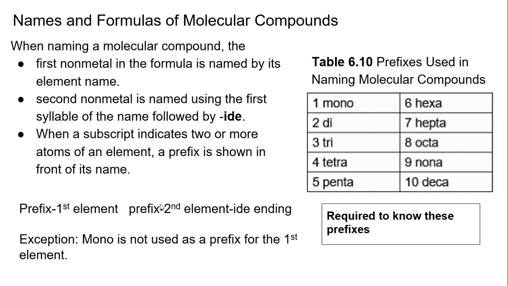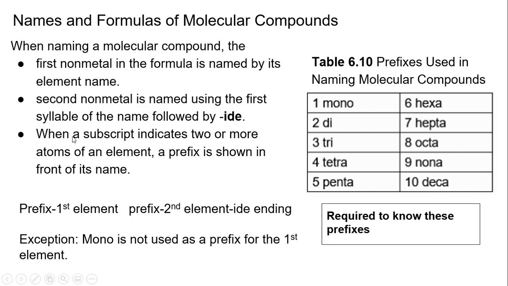We use this naming in front to tell you exactly how many exist, and we do not reduce down. So there's a difference. So the first nonmetal, if you have 2 elements together, is the element name. So that does not change. It's the same as with the ionic compounds. The second nonmetal is named with "ide." So we also change to "ide" here as we did with the nonmetal in the ionic compound.